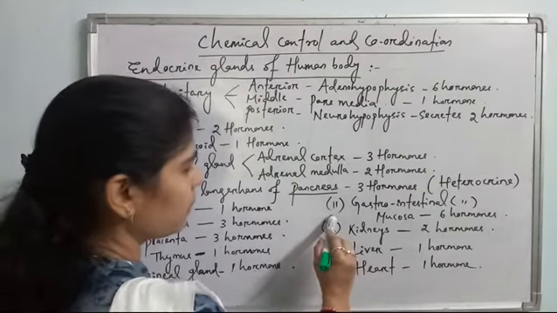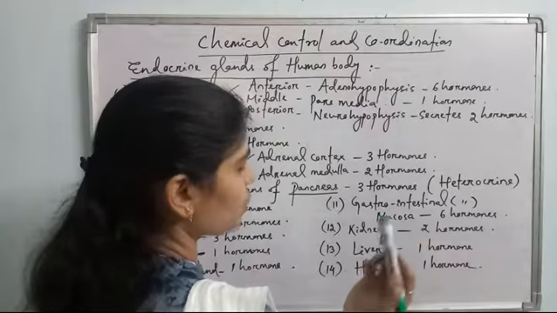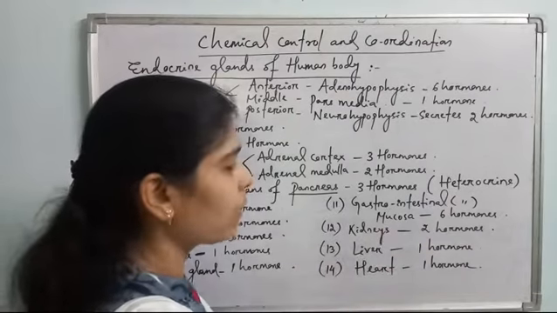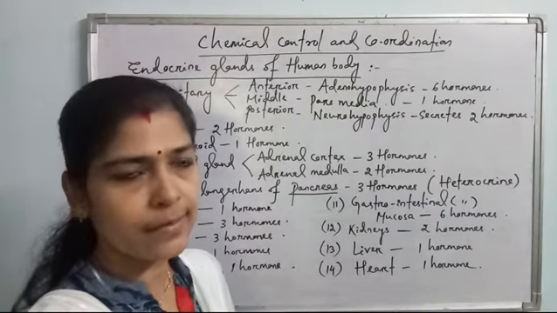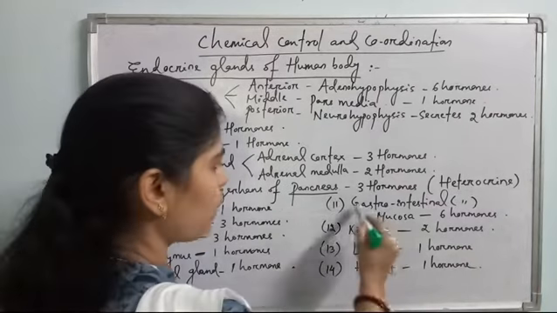Then come to the 11th number, it is gastrointestinal mucosa. Gastrointestinal mucosa, see I am telling you what is there. This is all about the digestive tract. Gastrointestinal tract means digestive tract. This is the stomach and intestine.